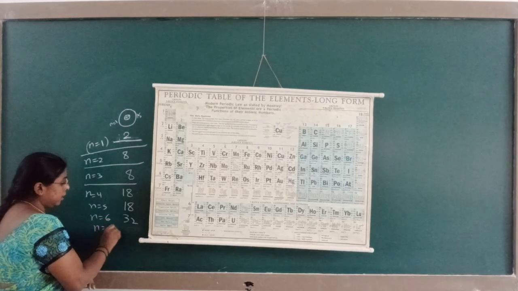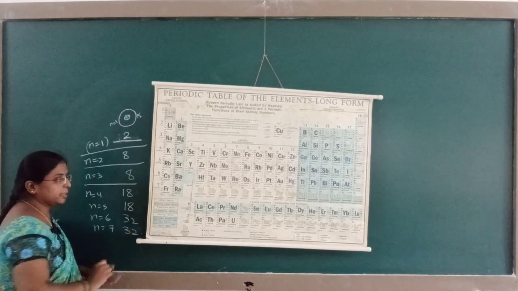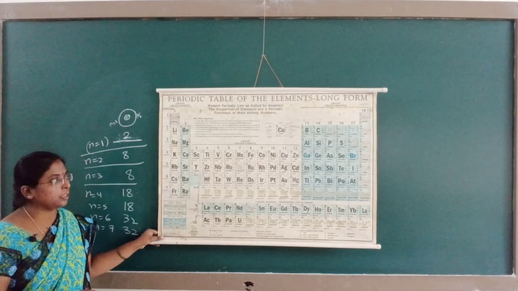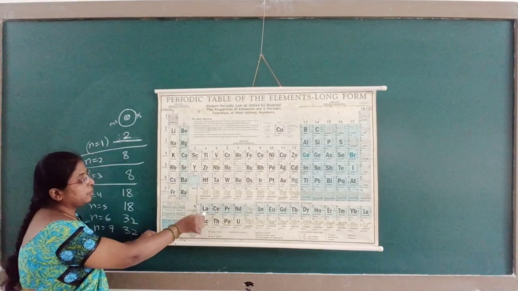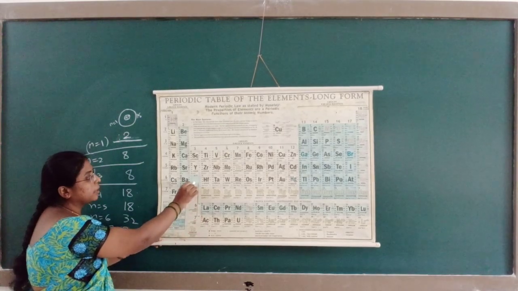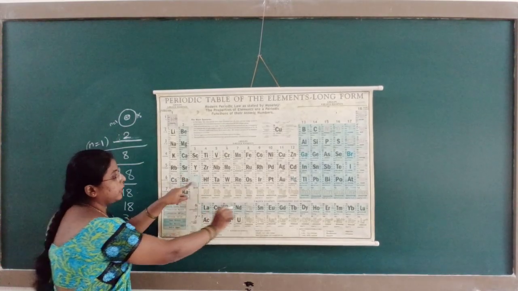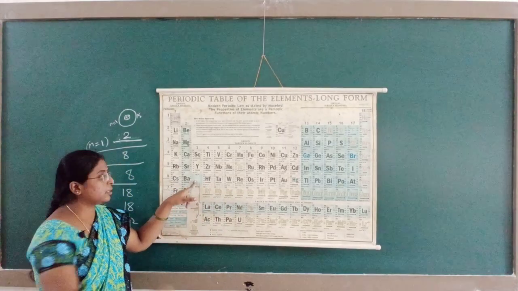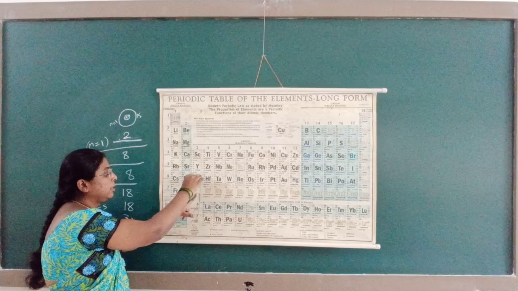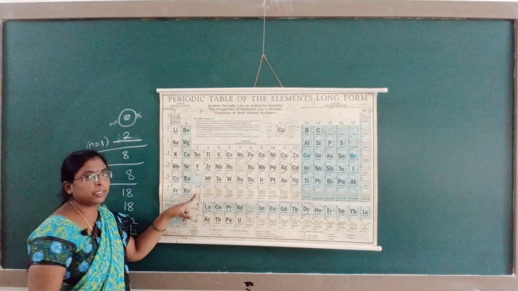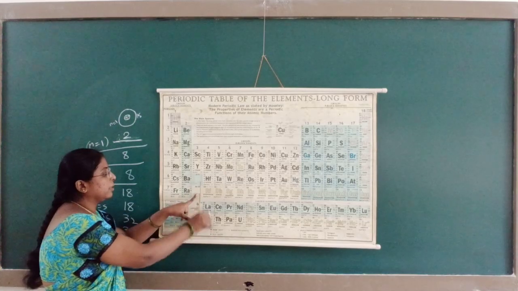Seventh period should be 32, still it is incomplete, but its capacity will be 32 elements. If you see these two, where will they come? This 57 comes here after barium. These 14 elements are included in the sixth period, and here actinium to lawrencium, these elements are included in the 7th period.